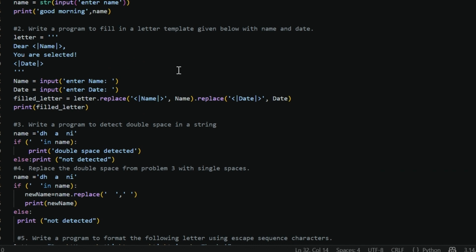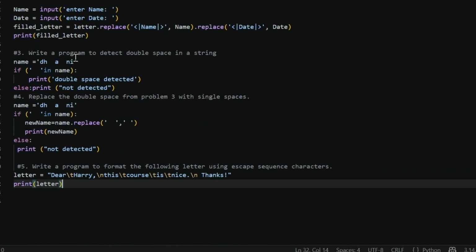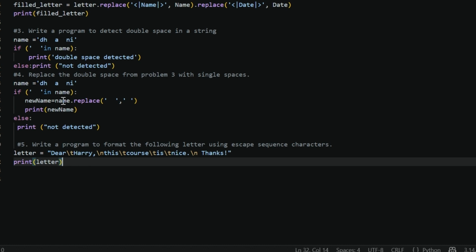Write a program to detect double space in a string. How? Like if I have a string and I made double spaces. By the if statement, we can check if double space is in the name, then print double space detected. If not, else not detected. Very easy.